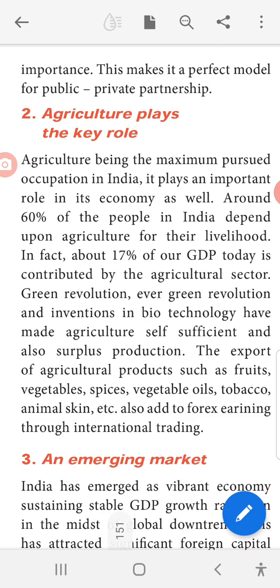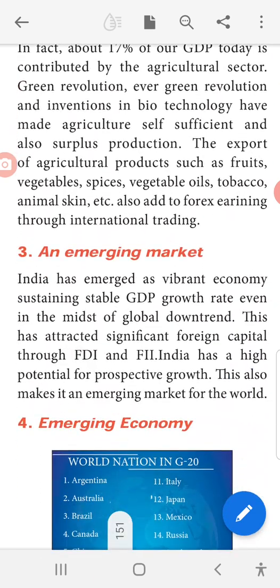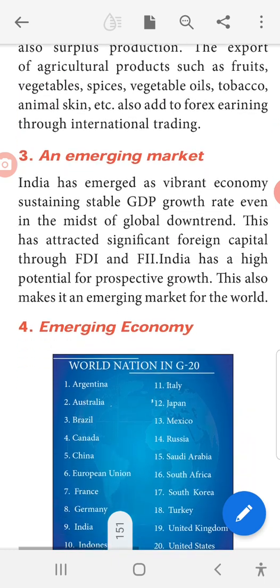An emerging market. Emerging means joined together. India has emerged as a vibrant economy, sustaining stable GDP growth rate even in the midst of global downtrend. This has attracted significant foreign capital through FDI and FII. India has a high potential for prospective growth. This also makes it an emerging market for the world. Okay, that is foreign capital through FDI and also the FII. This also makes it an emerging market for the world.